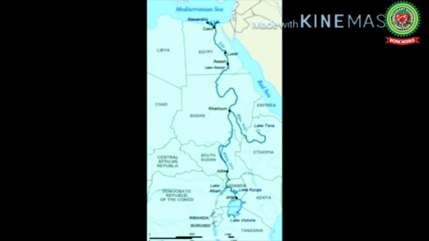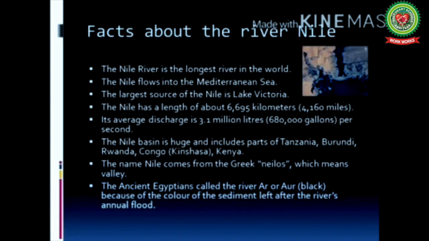The Nile River. The Nile River is the world's longest river. This river is formed by joining of the White Nile and the Blue Nile at Khartoum. The merged river from there is known as the River Nile. Let's read some facts about the River Nile.